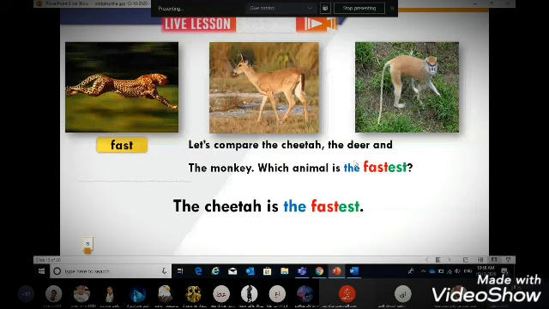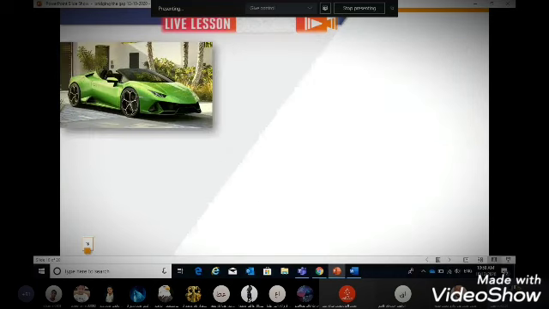It is the fastest. We have the adjective fast and we add EST and we do not use than. In the comparative, we say the cheetah is faster than the deer. But in the superlative, we do not use than and we use the. The cheetah is the fastest animal. Very good. Let's see another example.